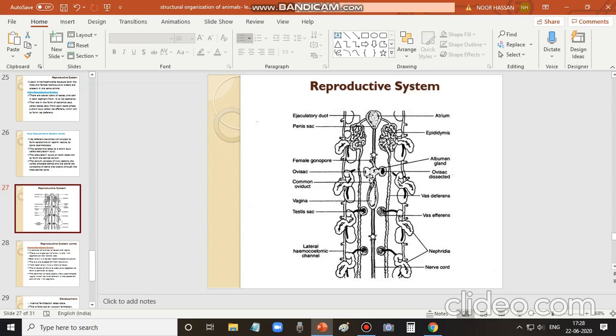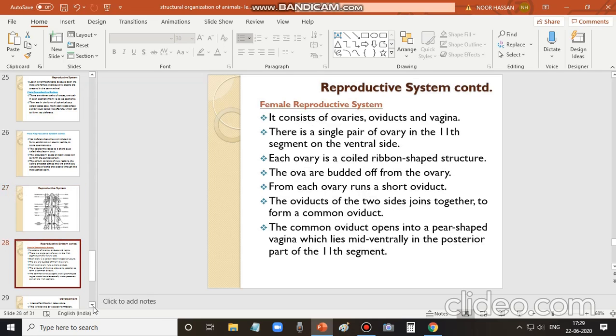From each ovary arises a small duct called the oviduct, and the oviducts from the right and left ovaries unite to form a common oviduct that opens into this pear-shaped structure called the vagina. The vagina opens outside through the female genital pore. So this is what I have discussed already.